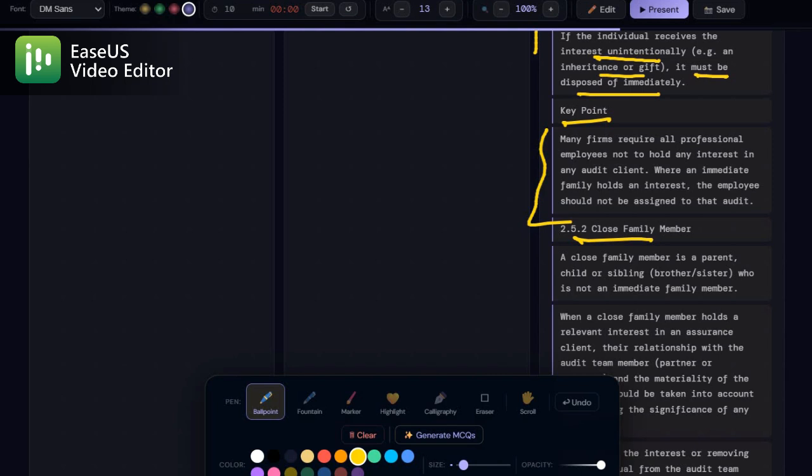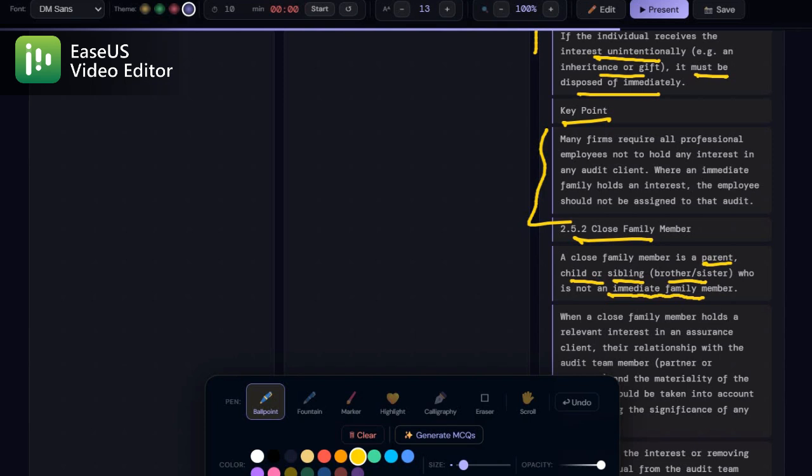Now let's talk about the close family member. Because students often get confused: immediate family is spouse or dependents, but close family means parents, children, or siblings. So close family is a parent, child, or sibling, brother or sister, who is not an immediate family member.